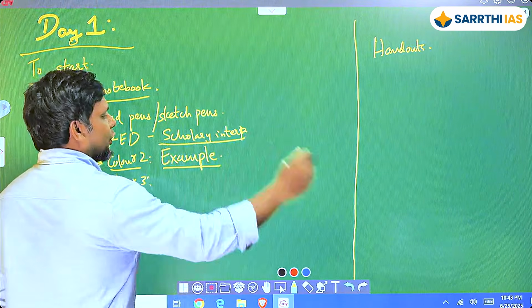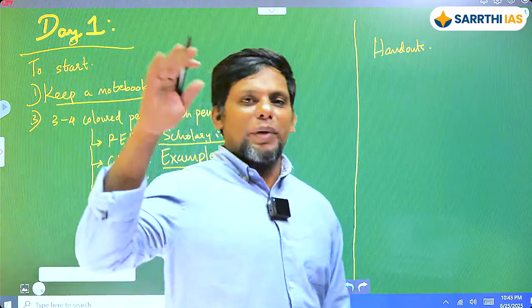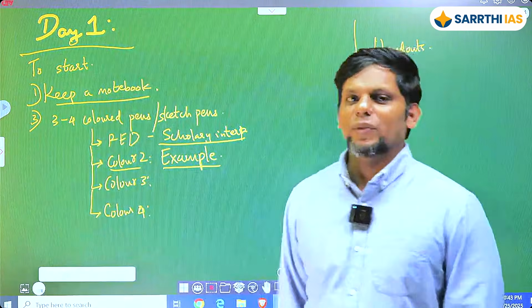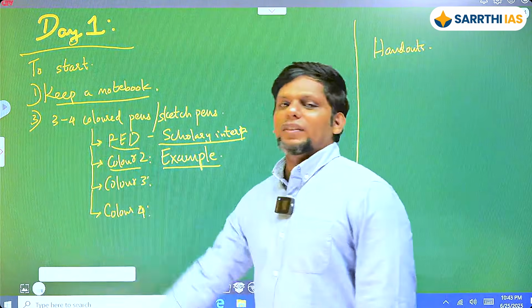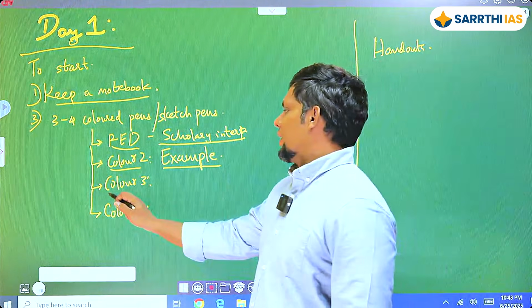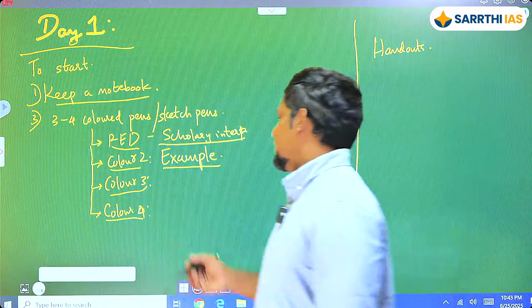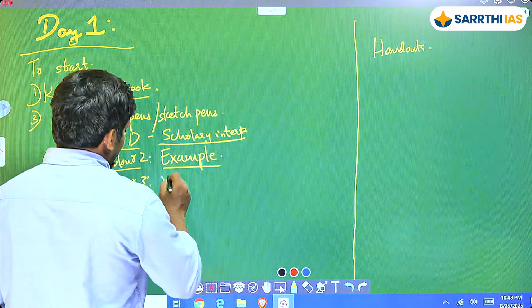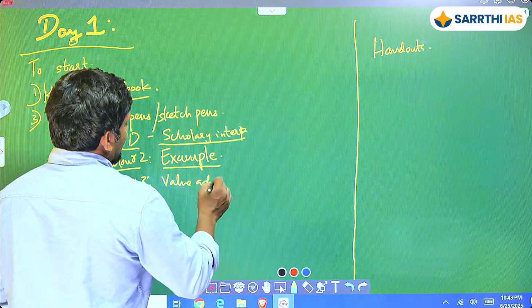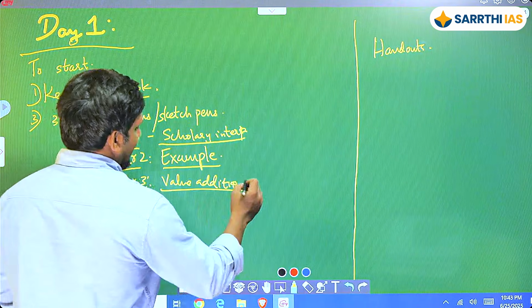If you feel your answers don't have the scholarly rigor required of a paper at a master's level, then that is your color 1. You just have to scan through that, and you will get a very quick revision done. Color 3 and color 4 can be for other things. So let's say I'm giving you some other kind of value add, or something I'm dictating.